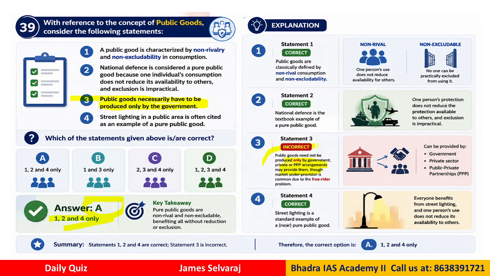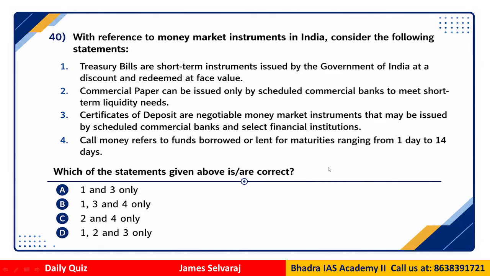Okay, so it is not necessary that a public good has to be produced only by government. Clear? Whereas other statements are correct. So these are technical concepts on what is the meaning of a public good. This kind of question comes even at a higher level of exams like civil service exams, etc.